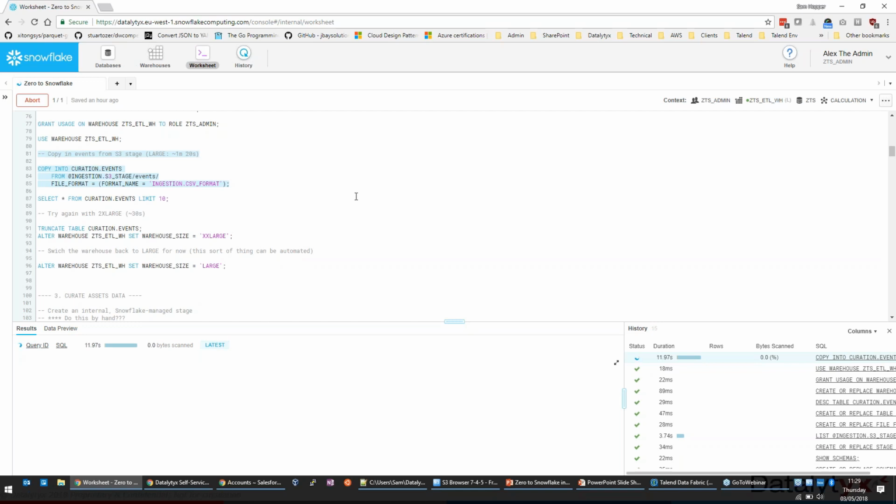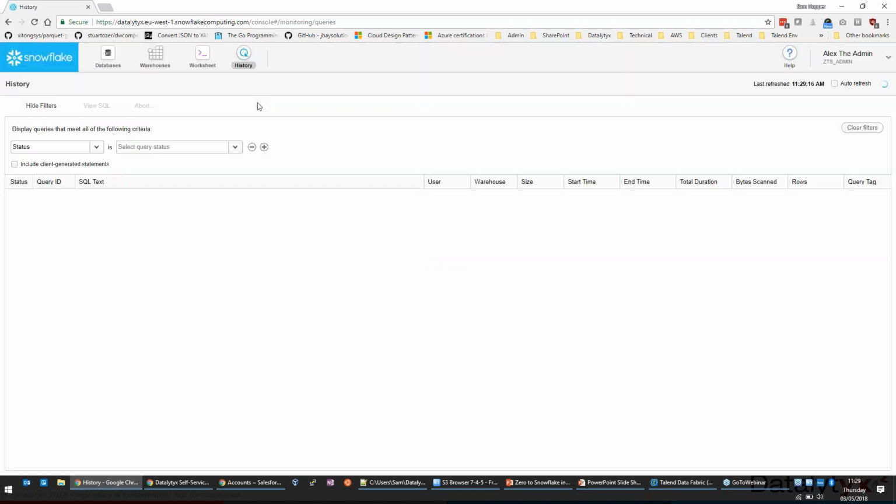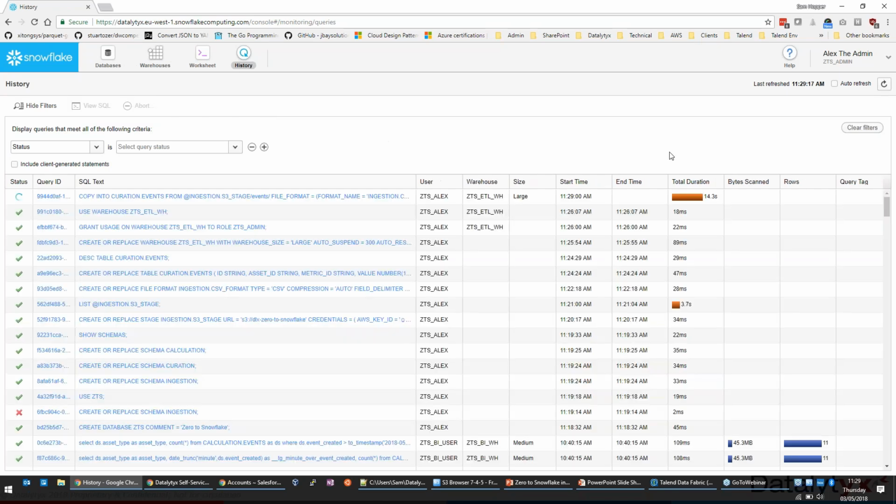So what we'll do is we'll take the opportunity to have a look at our history tab. So our history tab here is the history of all the queries that have run so far, and in fact it's all the ones that we've got permission to access. So as an admin, I can see everything that's happening here, and effectively it's showing current queries, ones that have succeeded, ones that have failed, and any query that we're looking at, we can click into the query ID,